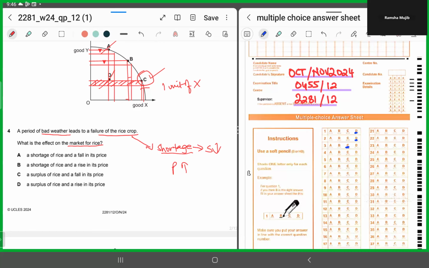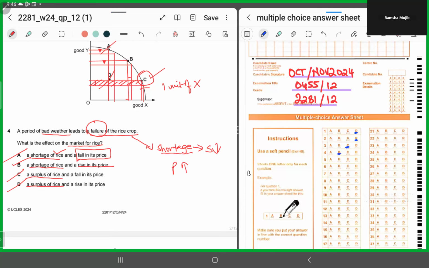Now look at the options. A says a shortage of rice, that's correct, and a fall in its price. So the second part is incorrect, so we'll chop A. B says a shortage of rice and a rise in its price, that's correct. But before marking B, let's look at the other options. C says a surplus of rice, no, it cannot be a surplus because they say a failure of the crop. D says a surplus of rice. Again, that's incorrect. So it has to be B.